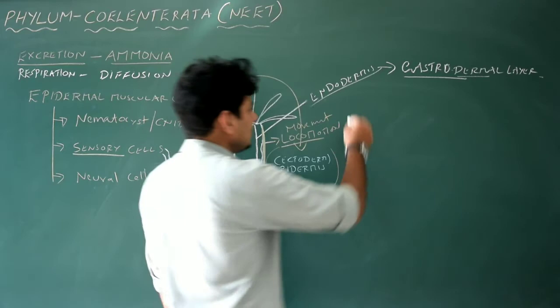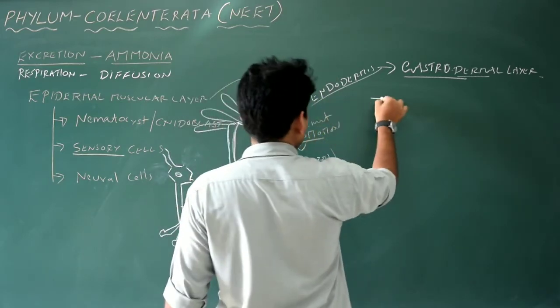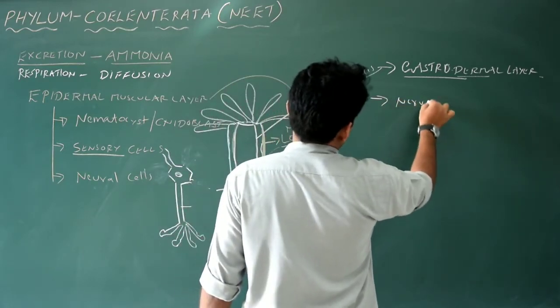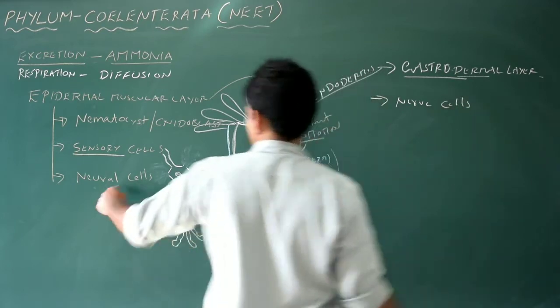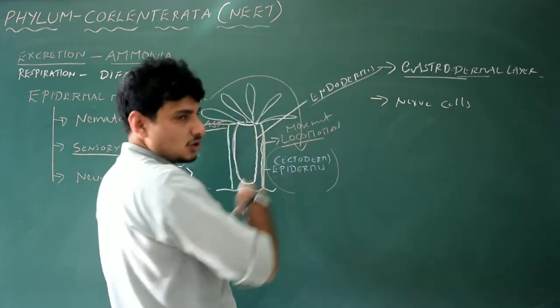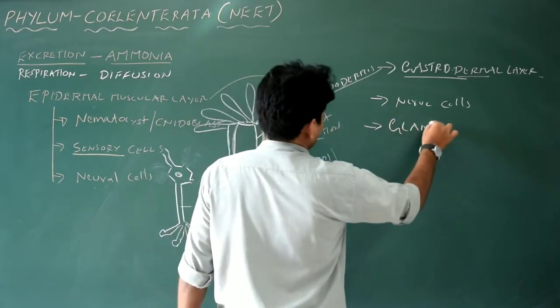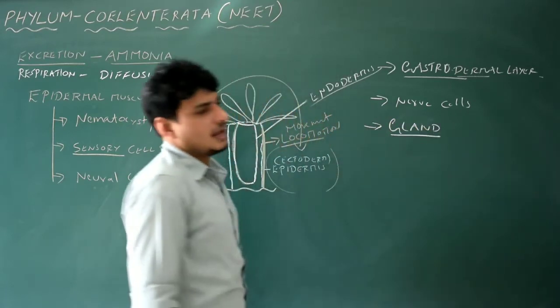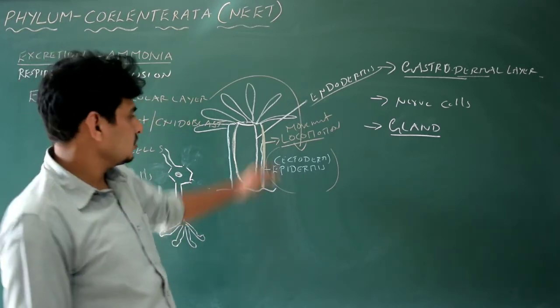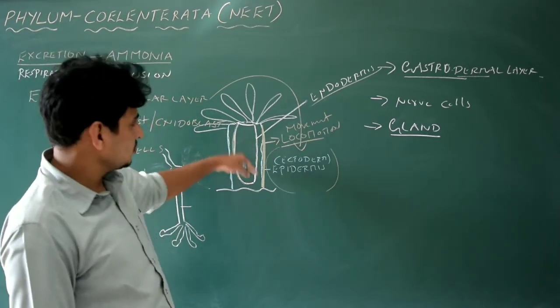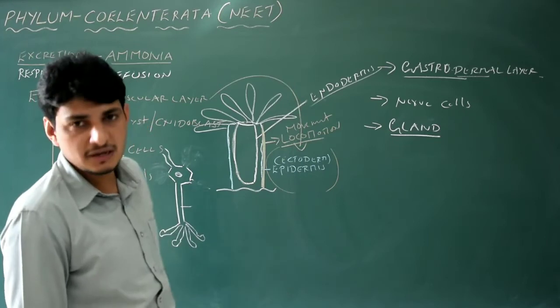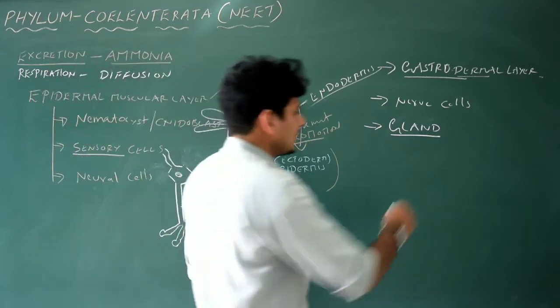Whereas here we talk about the endodermis. Again you see nerve cells too, that is nothing but neural cells. That is also required. The other thing is that it serves as an alimentary canal, because it is going to digest the food here, right? So in the case of the endodermis, that is the gastrodermal layer, gland cells will be there.